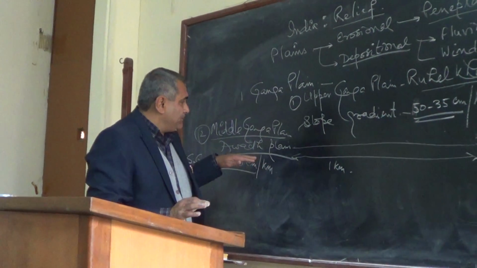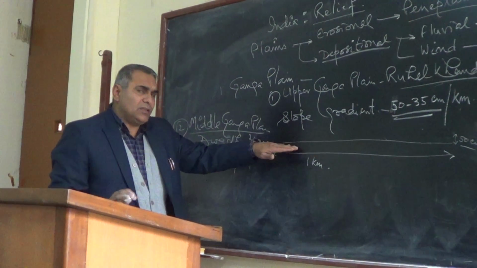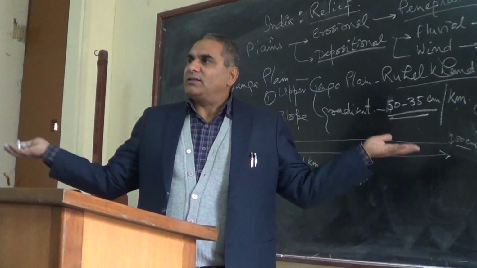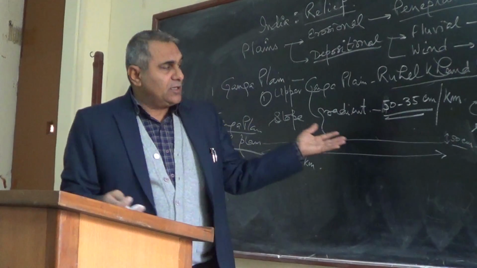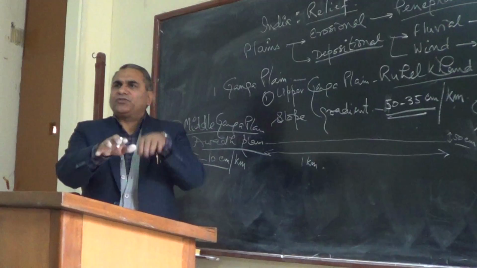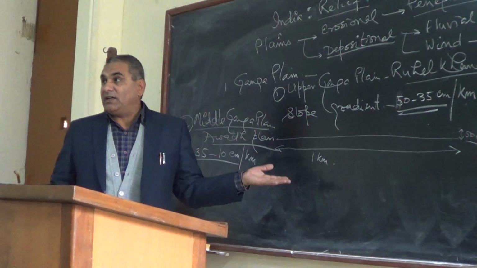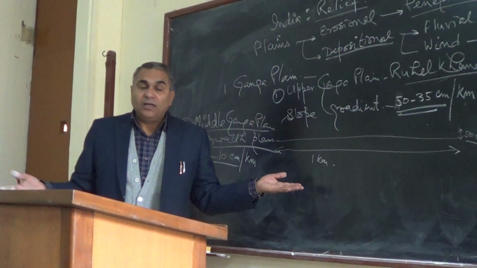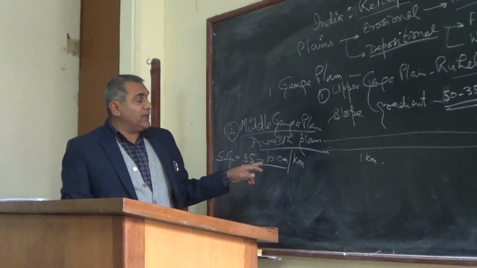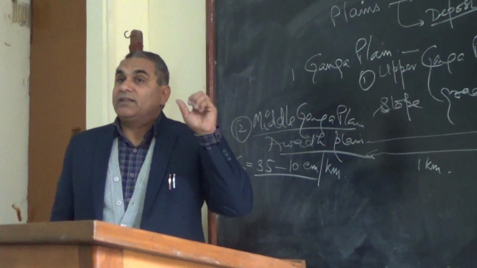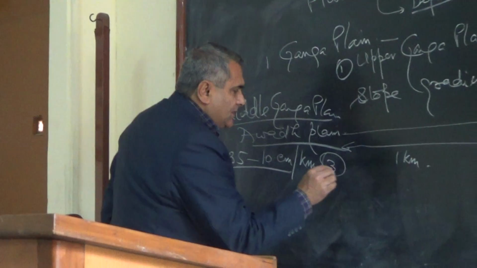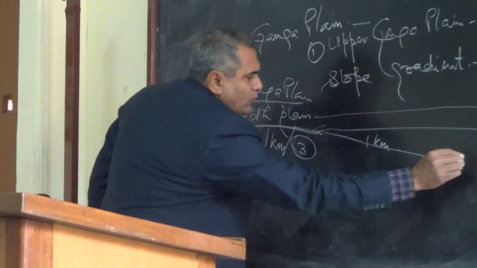So every year they have a flood plain. It spreads its sediment over, and every year lamina upon lamina of sediments is deposited in its area in the form of flood plain. So this is only 35 to 10 centimeter slope gradient. And the third is the lower Ganga plain. I am talking about the lower Ganga plain.